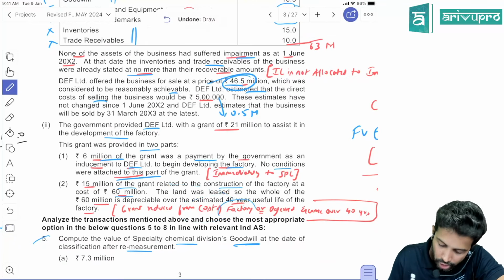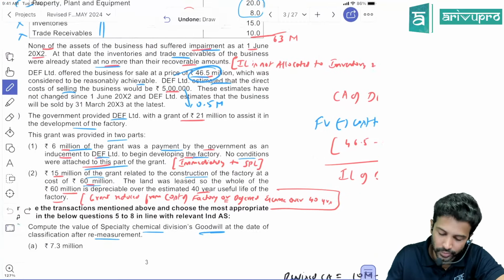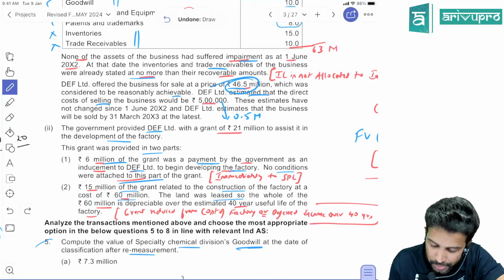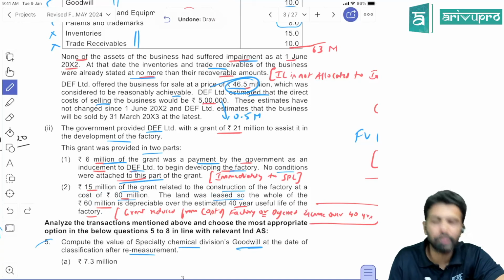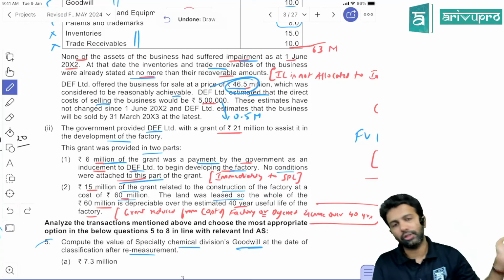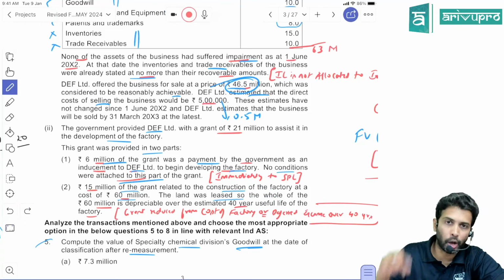Either reduce it from the cost of the factory or treat it as deferred income and transfer it to P&L over 40 years. Why 40 years? Because they said over here the land was leased, so the whole 60 million is depreciable over the 40-year useful life of the factory. So if you treat it as deferred income, since the factory life is 40 years, from deferred income you will transfer it to SPL over 40 years. These are the two options.